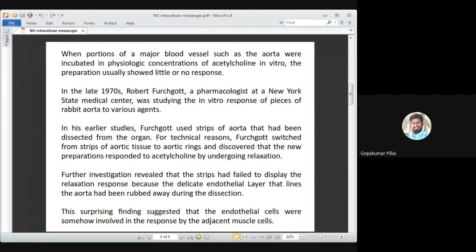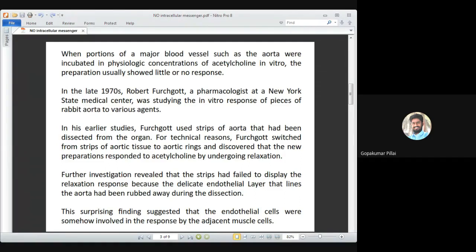So in the experiment, what he did was he took strips, small sections, he dissected from the organ, from the aorta, and those tissues were incubated in acetylcholine. And when it was incubated in acetylcholine, he was not getting a good response at all.